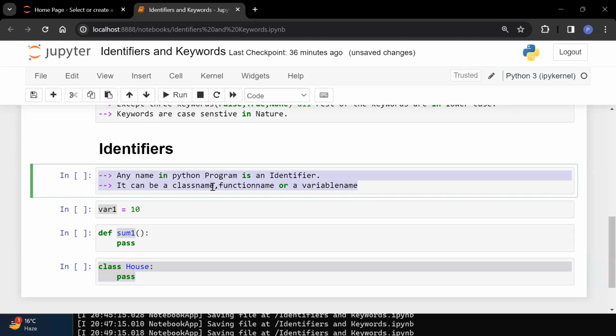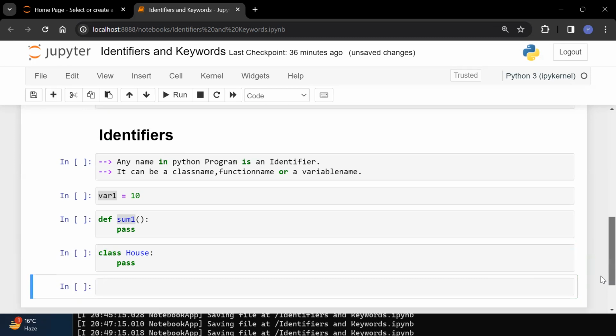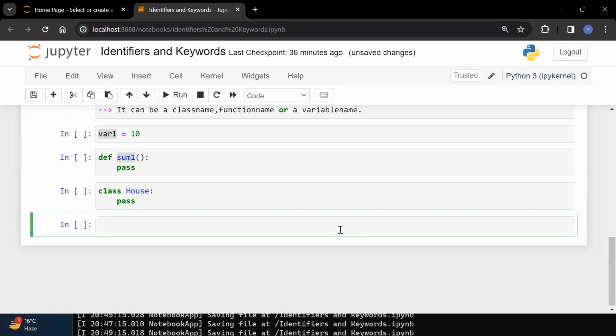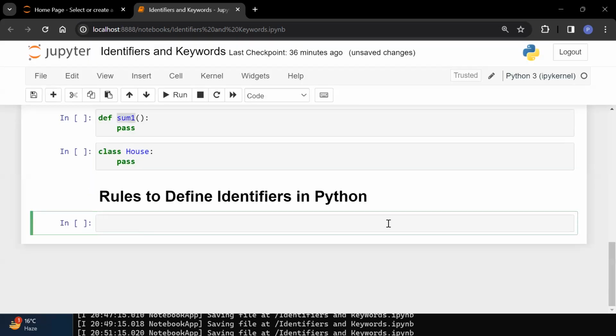Any name, it may be a class name, it may be a function name, it may be a variable. Any name in your Python program is your identifiers. Now next one. In Python, there are some rules which are there for identifiers.